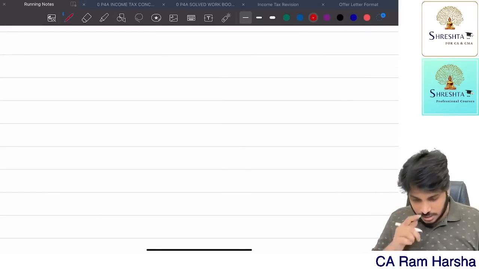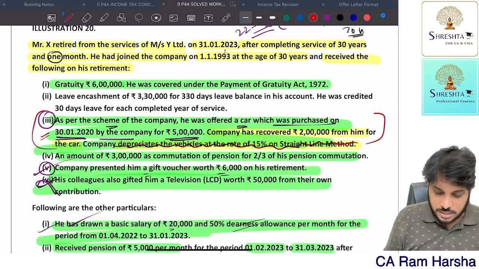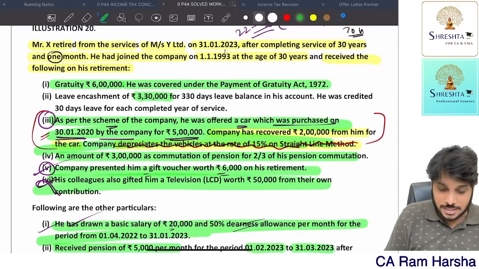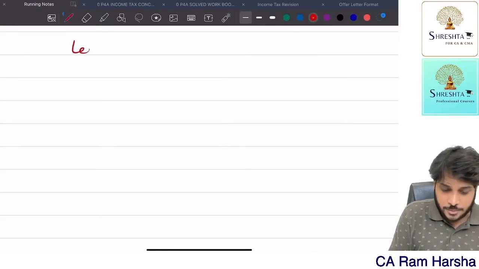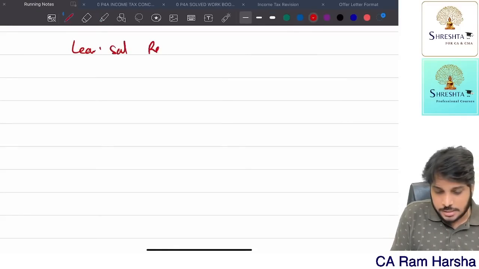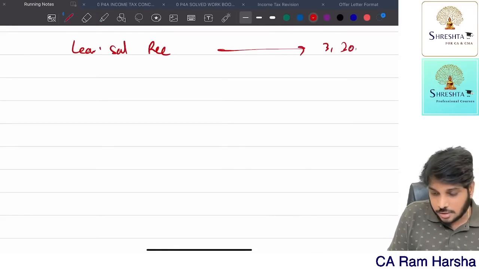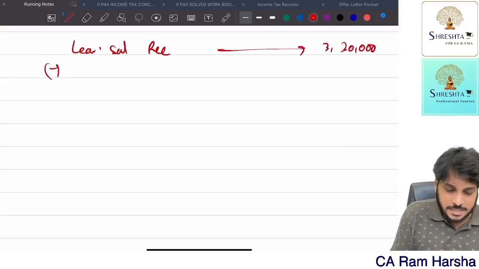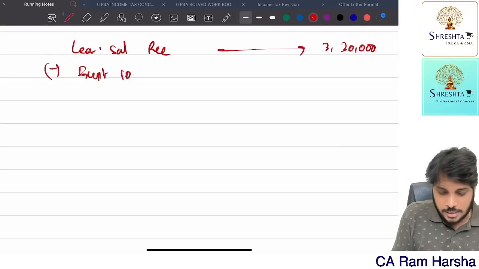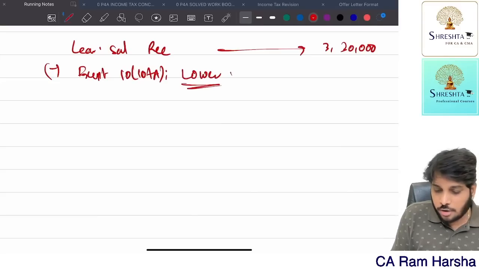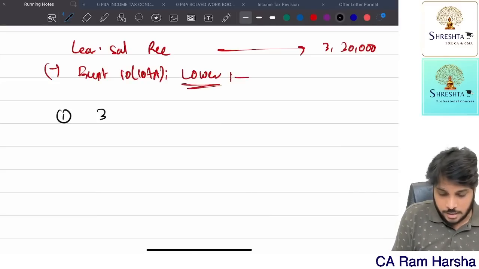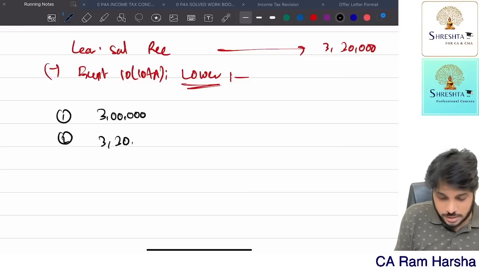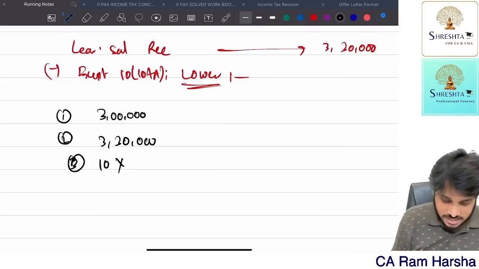So, how much is the leave encashment this fellow received? 3,30,000 he received. So leave salary received is 3,30,000, minus exemption under 10(10AA). How much? Lower of the following. First criteria, 3 lakhs, that's the maximum exemption. Actual amount received 3,30,000. Third one, 10 months into average salary.